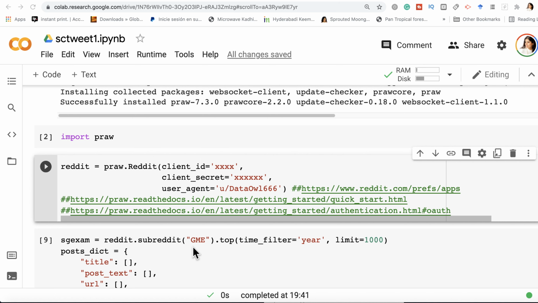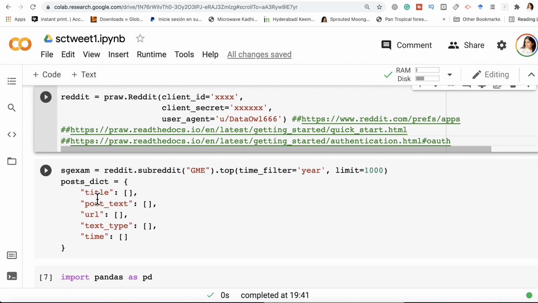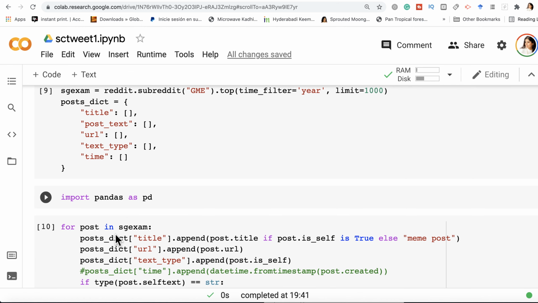reddit.subreddit GME. So basically we want the posts from a subreddit, and I'm actually targeting the subreddit by the name GME. Top, time filter year, and I want the first 1000 posts, and I'm going to store everything as a dictionary. So post_dict, that's my dictionary. Title, post text, URL, text type, time. Import pandas as pd. For post in posts, we are going to say post_dict append post title if post title is true, or else it's a meme post, because you have a lot of memes being posted on Reddit, so we need to distinguish between posts and memes.